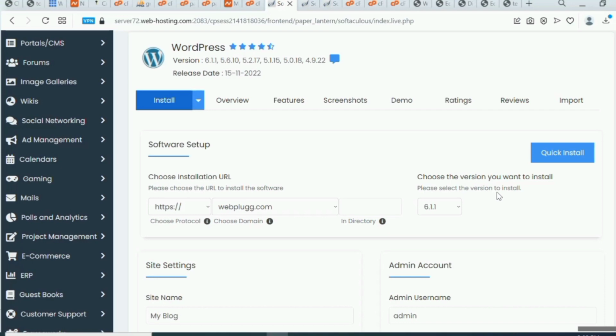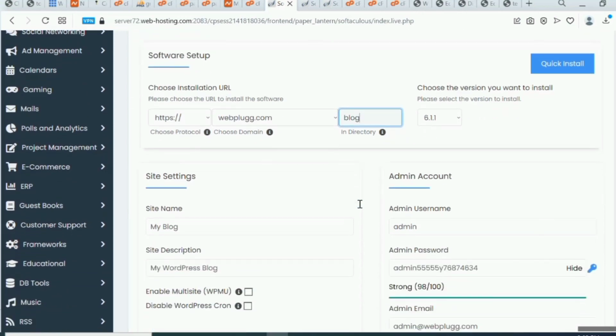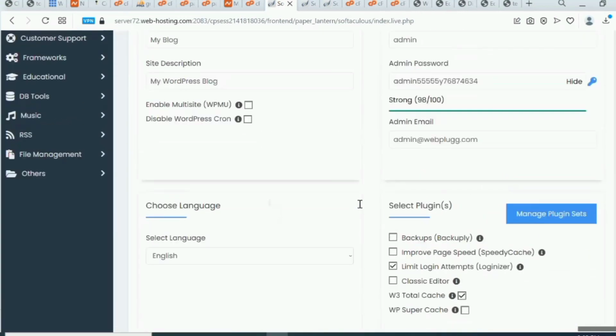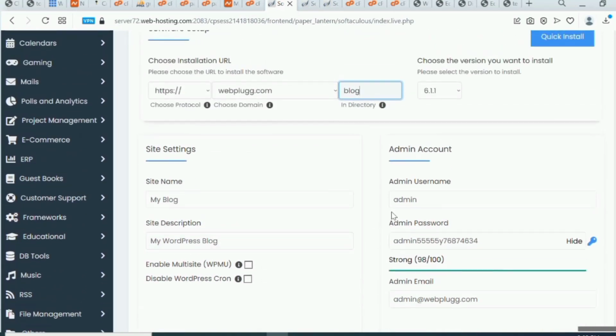So what am I going to do now? You can see here that we have the in directory. In this directory, I just want to install another folder and call that folder blog. So I just want to give that folder that name, and if I'm okay with that, I just have to come here and put my username.